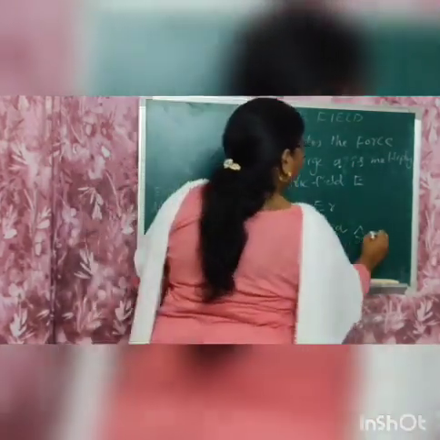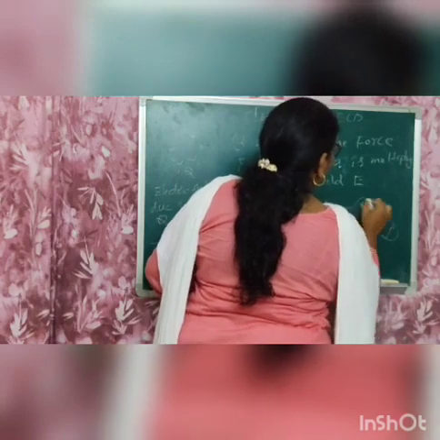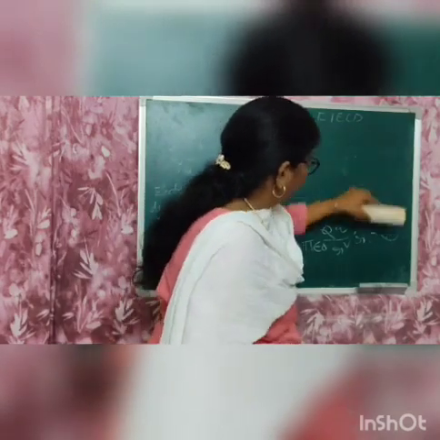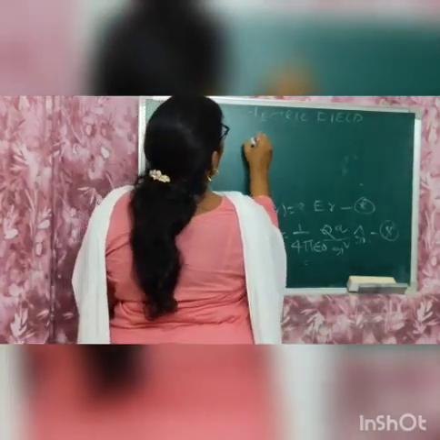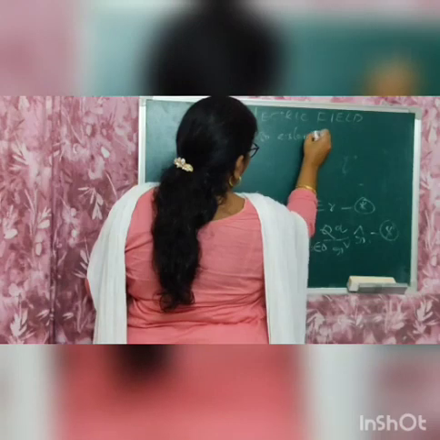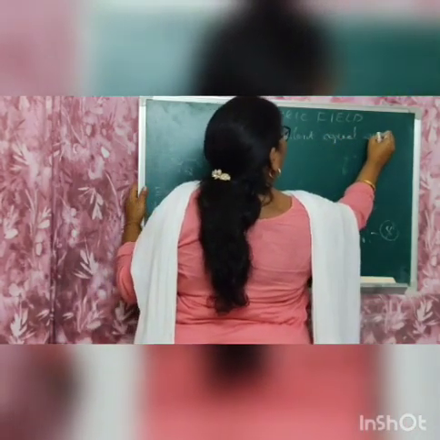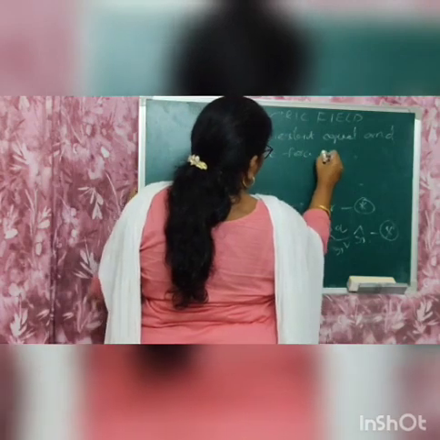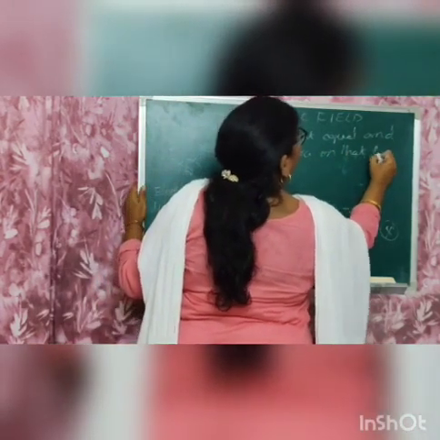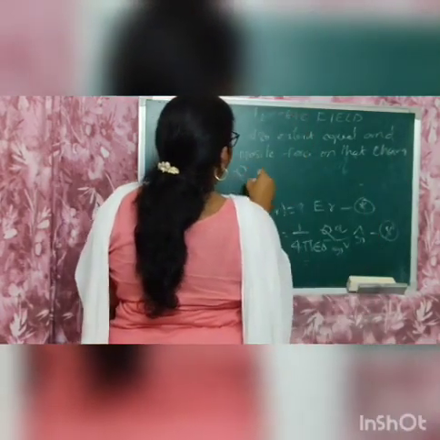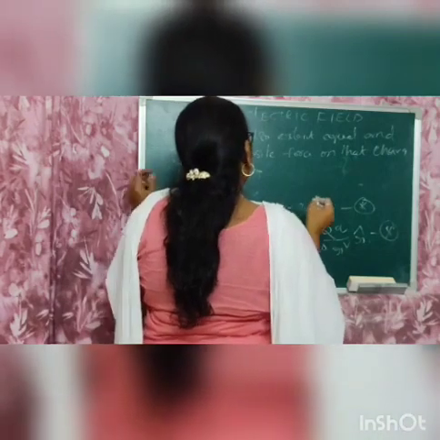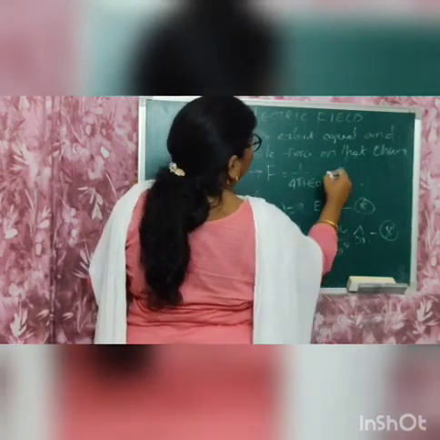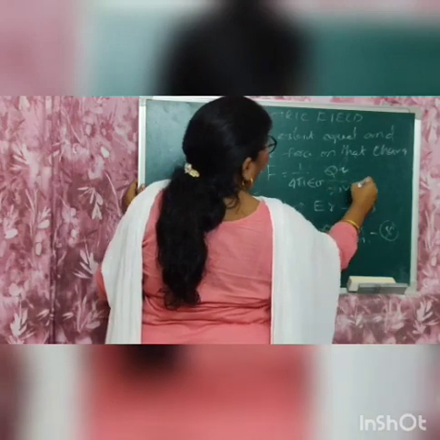Small q also exerts equal and opposite forces on that charge capital Q. Then you should write F of r is equal to 1 by 4 pi epsilon naught, capital Q small q by r square, r cap.